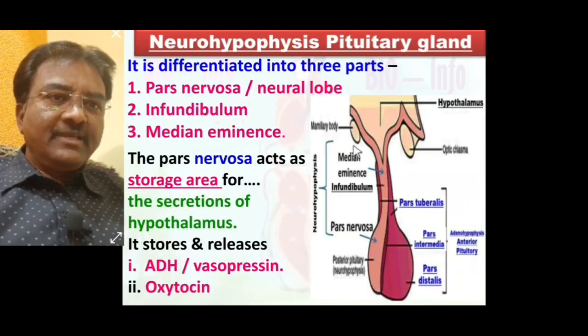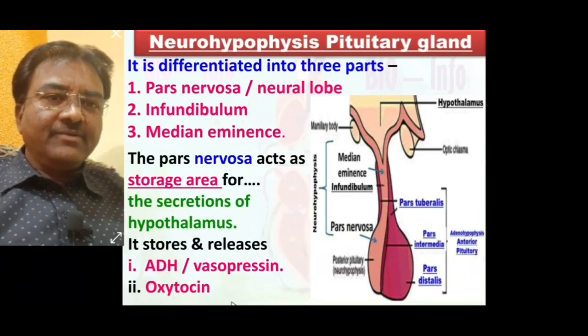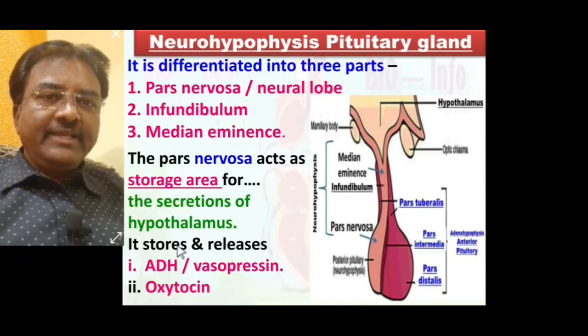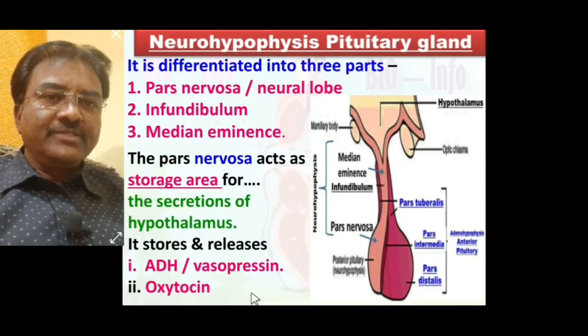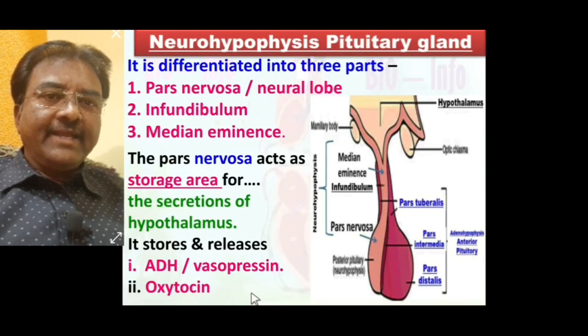The hypothalamus prepares ADH or vasopressin and oxytocin, which are stored in the pars nervosa of the neurohypophysis. This part is the storage area of these hypothalamus hormones.